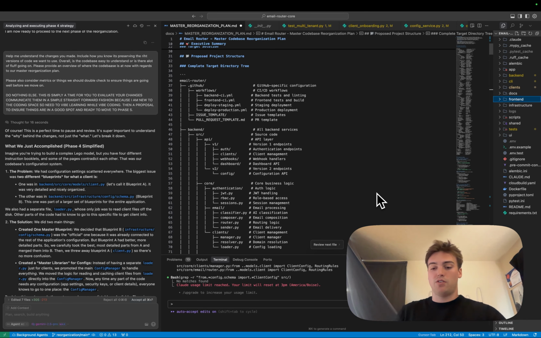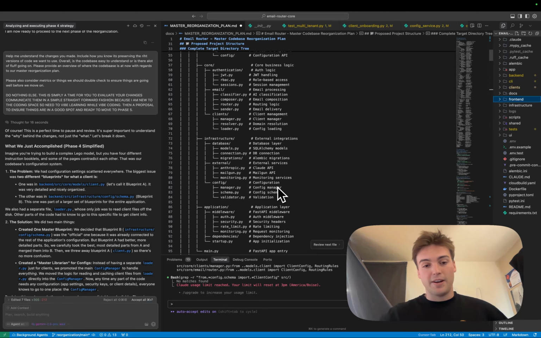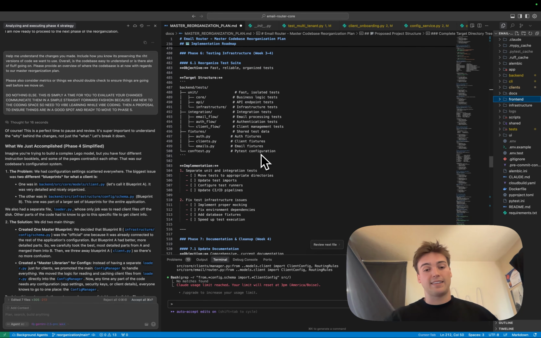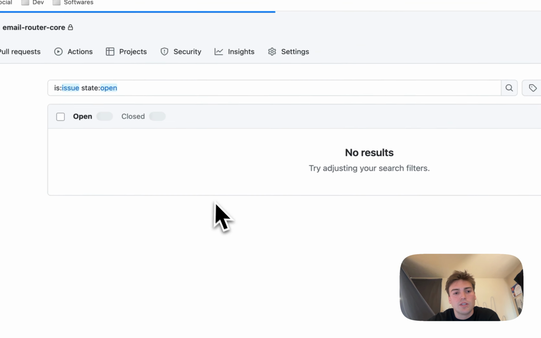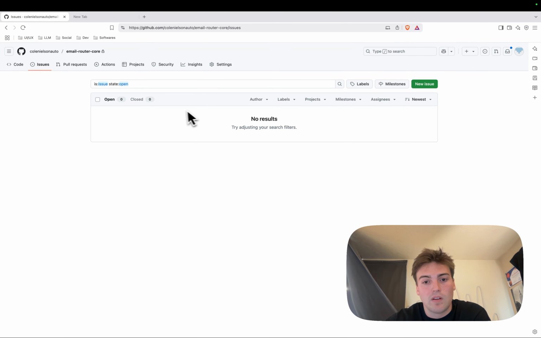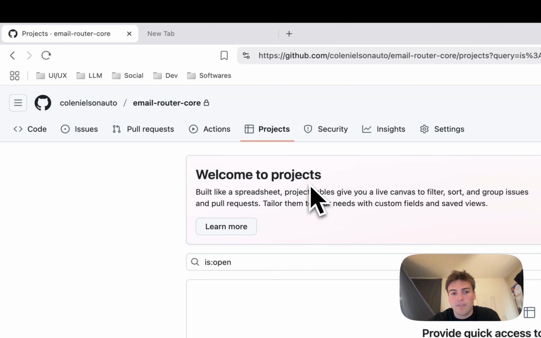And again, these models aren't intended to really take on such big tasks. So one thing that I think is important to do is break down, like I have this markdown file right here on how to attack this entire refactor. And I think this is the last time I'm going to do it that way. I think the next approach going forward will be breaking down each task in GitHub, because in issues here, you can have a pretty long list and track the status of it, but then you can also do a project board. I've never done either, but